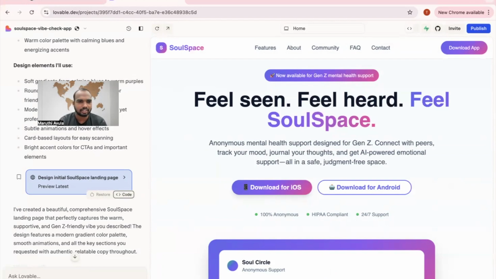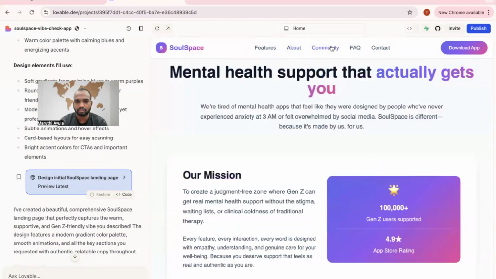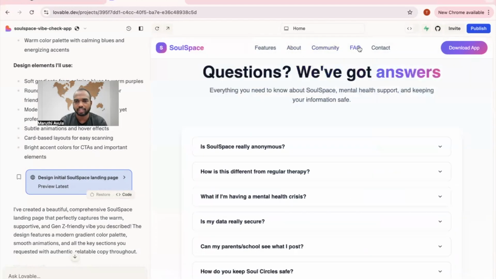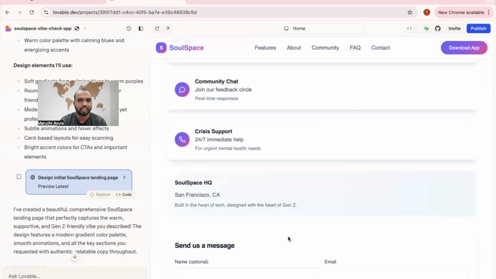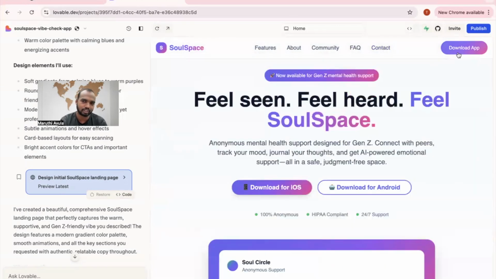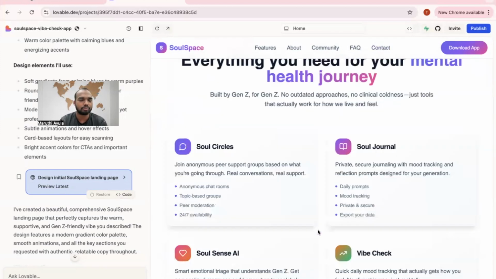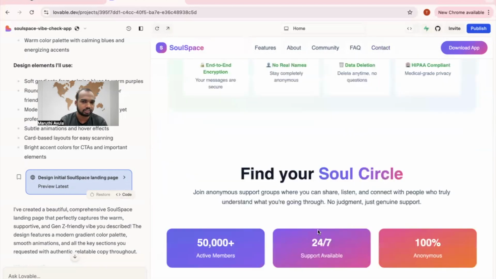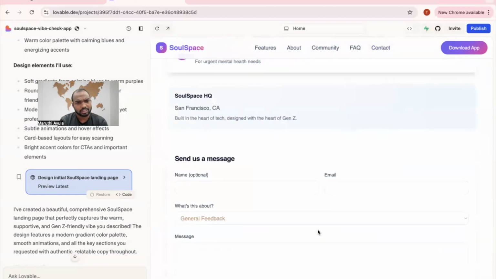Okay, that's it, guys, for today. You want to see the community, facts, contact? Everything is here. A complete website, and you can download our app from here. But for that, I need to publish. I'm not doing this now because a lot of changes need to be done before launching it. Don't be surprised if I launch this startup also.